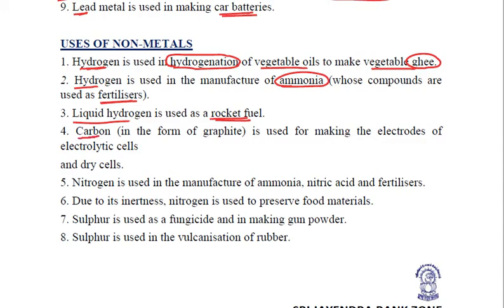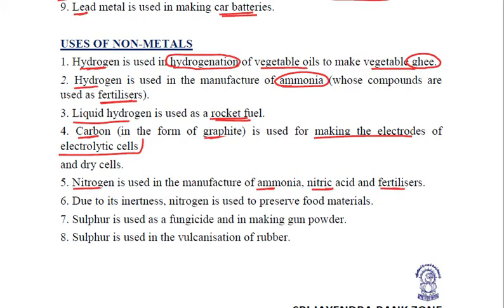Talking about carbon, we already studied in the physical properties that carbon in the form of graphite is used for making the electrodes of the electrolytic cells or the dry cells. Right? Nitrogen, a very important non-metal, is used in the manufacturing of ammonia, nitric acid and various fertilizers, because nitrogen is a macronutrient for plants. It is a nutrient which is required by plants in large quantities.